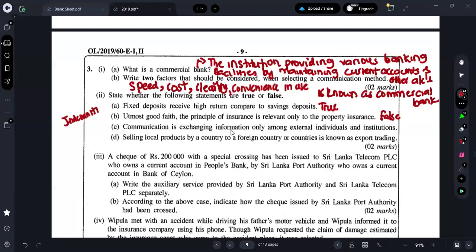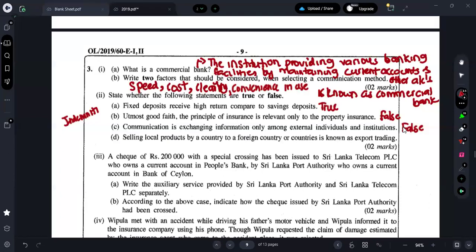Third one is what? Communication is exchanging information only among external individuals and institutions. Is it true or false? It's what? False, right? If we take communication itself, we have two types of communication, right? Internal communication and external communication. So here they are talking about what? Only external.